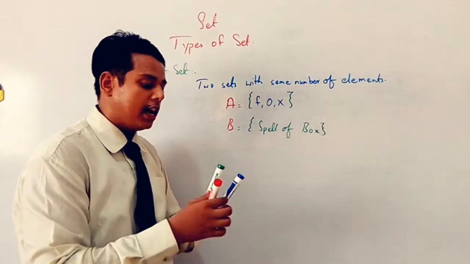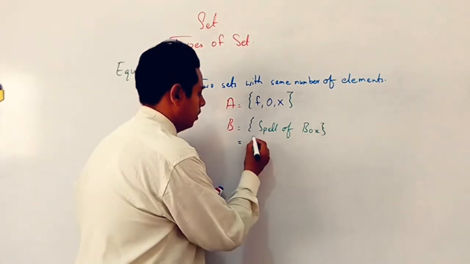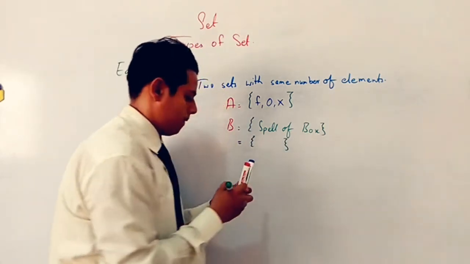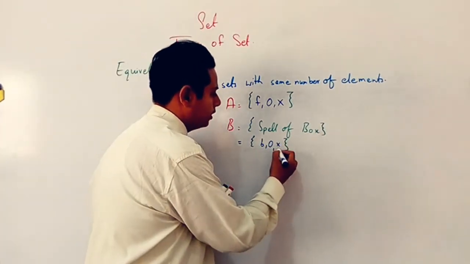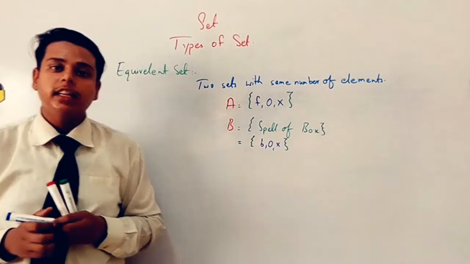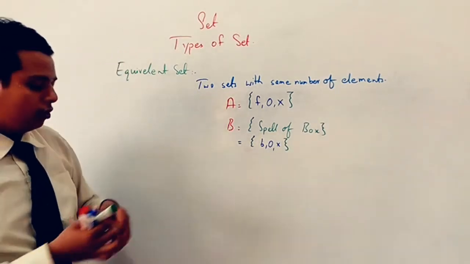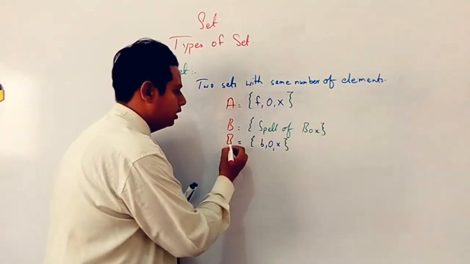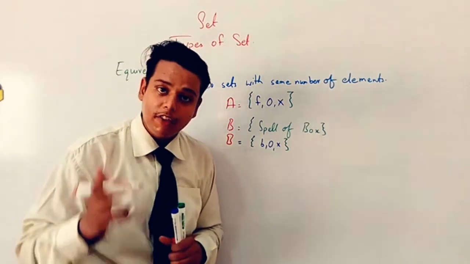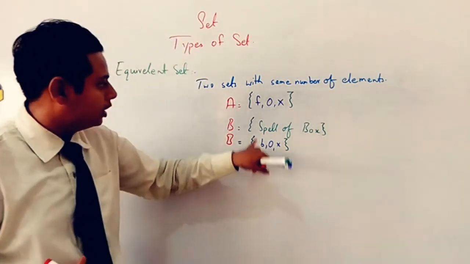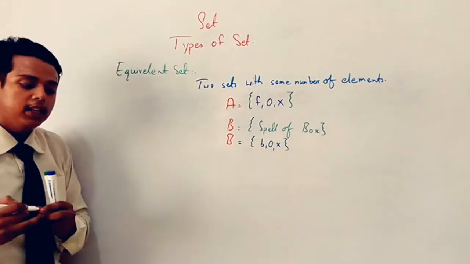So what will be the set then? B, O, X. In both sets, are the elements the same or not? If I look at this one and this one, they do not have the same elements, but they have the same number of elements. This one has 3 and that one also has 3. So that is called the equivalent set.